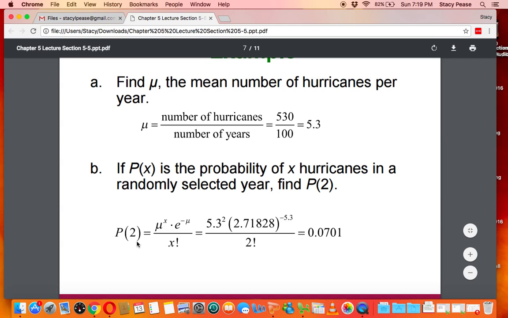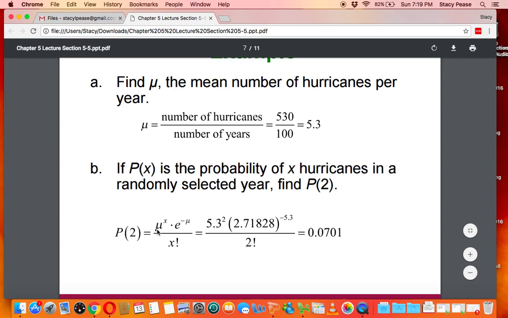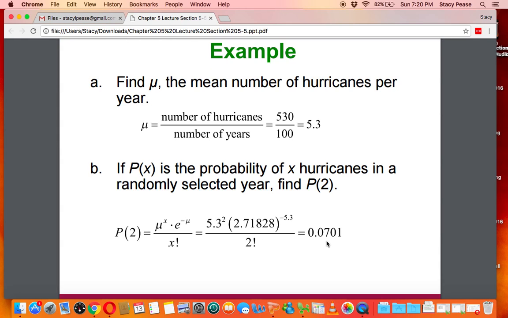So using our equation, and the mean that we've already calculated, we're going to plug everything in. So again, it's our mean raised to the x power, so 5.3 raised to the power of 2, which is the number of hurricanes we're interested in, multiplied by e, which is our constant, 2.71828, raised to the negative mean, our mean was 5.3, so negative 5.3, all divided by x, which is 2, factorial. And when you do out that math, you get 0.0701, which is 7.01%.